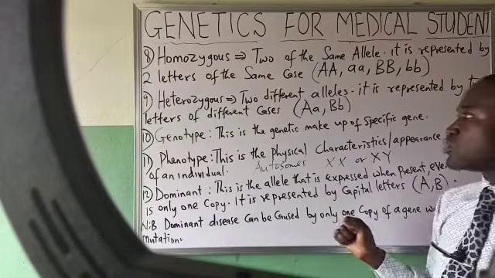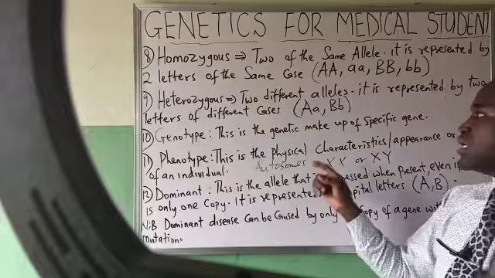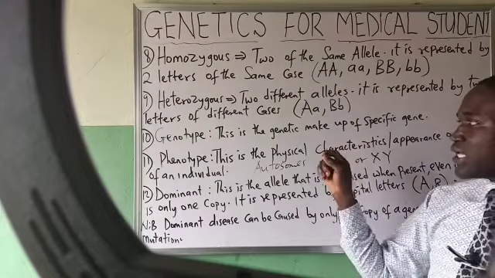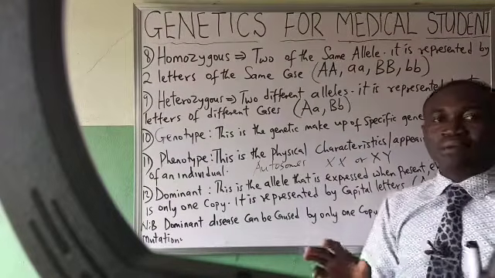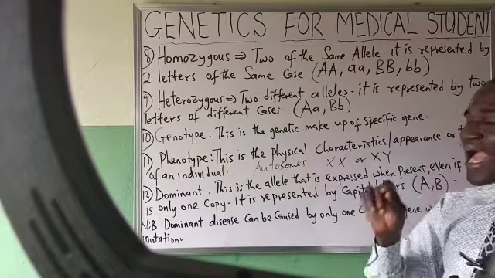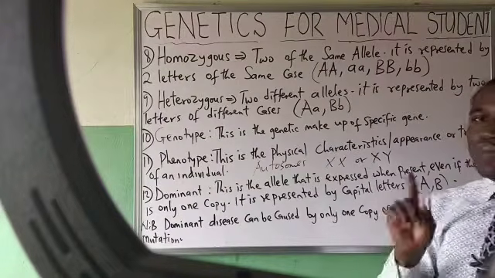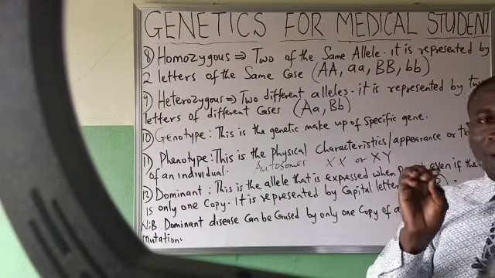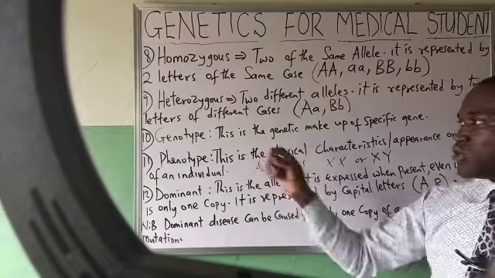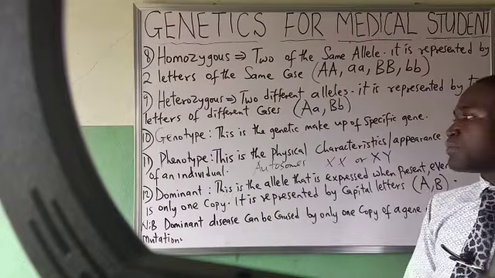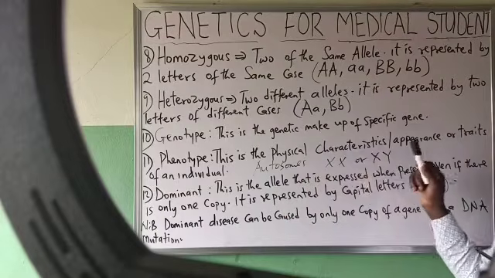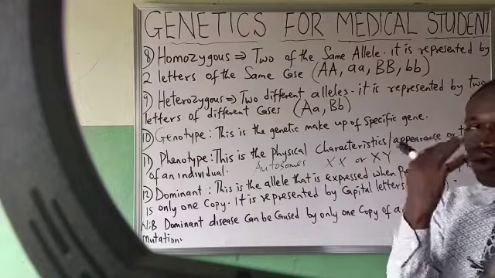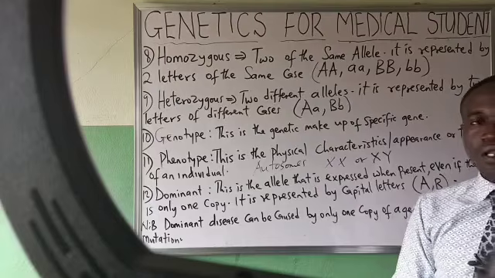Then the next thing we want to define is genotype. It is the genetic makeup of a specific gene. When we talk about genotype, it is referring to the alleles that a person has for a particular gene. That is genotype. Now, phenotype is the physical characteristics, appearance, or traits of an individual.